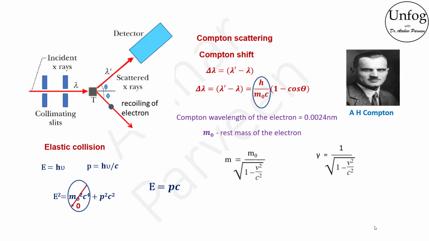We also have E equals mc square, which is the famous energy mass relation, and momentum is related to velocity and mass as p equals m into v. Using these details, we can derive this energy momentum relativistic relation.